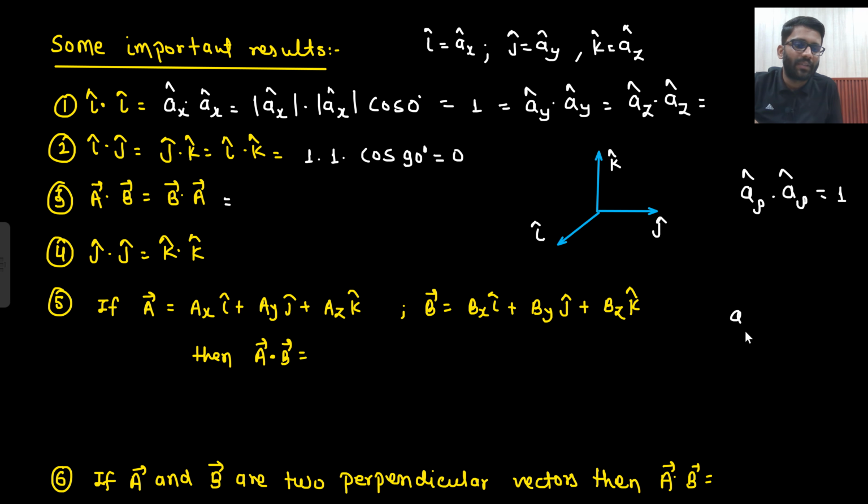Now if I ask you some question like what will be the answer of rho cap dot phi cap, where rho and phi are perpendicular to each other? What is rho cap dot phi cap, where rho and phi are perpendicular to each other? This is what I am telling. If they are perpendicular to each other, the answer will be 0, because cos 90 will be 0 only.